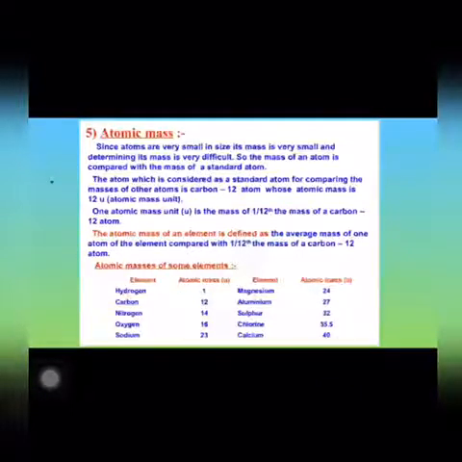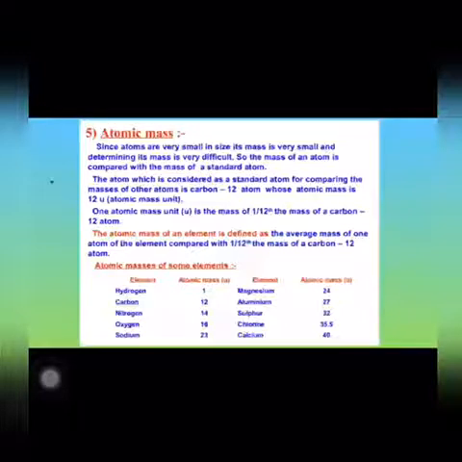But the problem with hydrogen was that it exists in three forms with different masses, and which form should be considered for comparing the atomic masses was a big problem. So then hydrogen was replaced by oxygen as the standard element, but the same problem persisted with oxygen also.